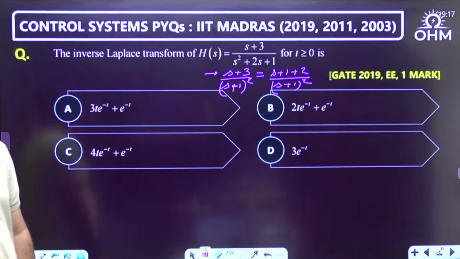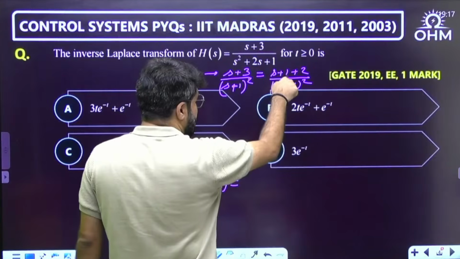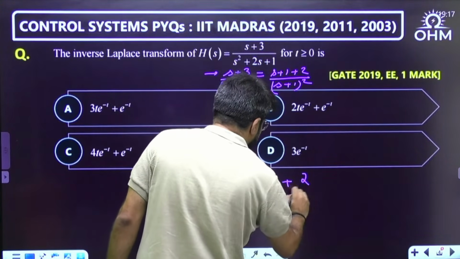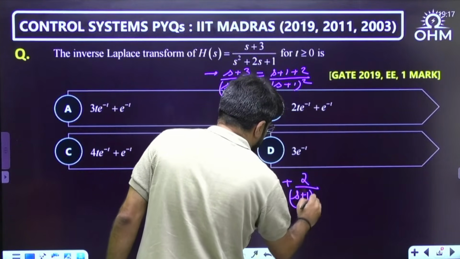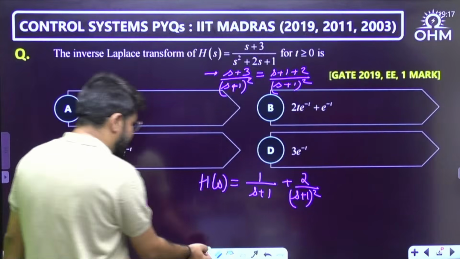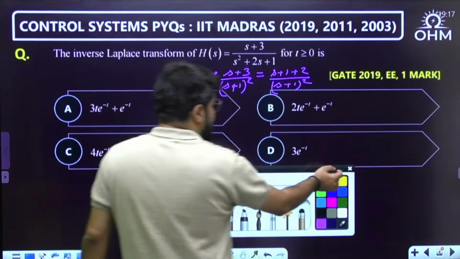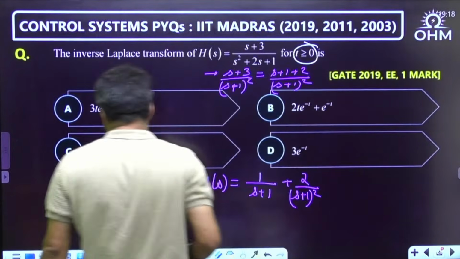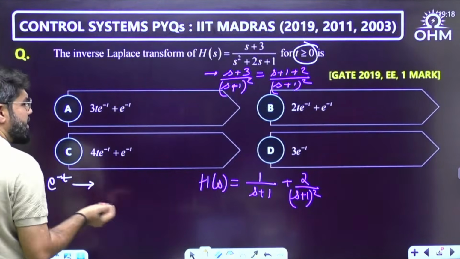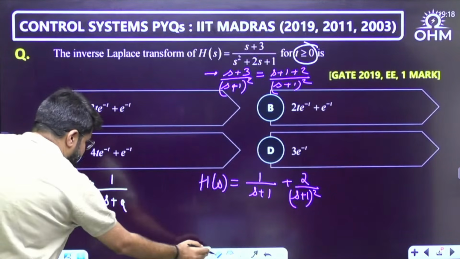Now the things become easy. If I divide out the first s plus 1, I'll get 1 upon s plus 1, one factor cancelled, and next 2 upon (s plus 1) whole square. Now you know what the answer is. By this time some answers might have come up. For t greater than 0, assuming causality, which signal? e power minus t, or e power minus t u(t). The Laplace is 1 upon s plus a, or if it is e power minus at in general.